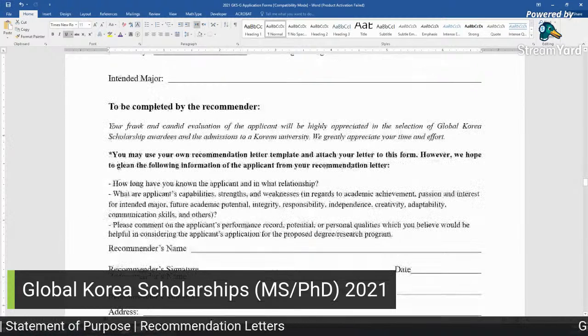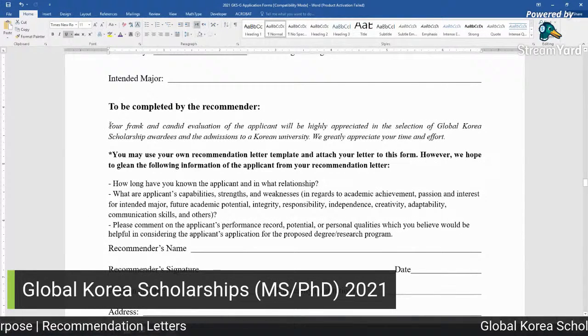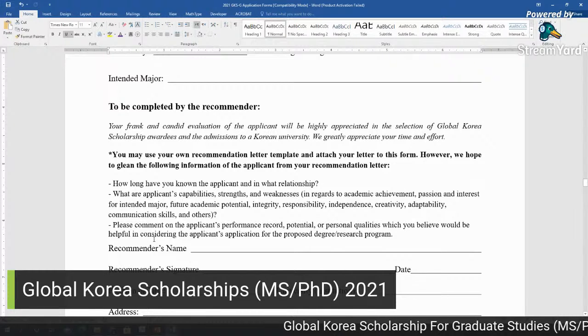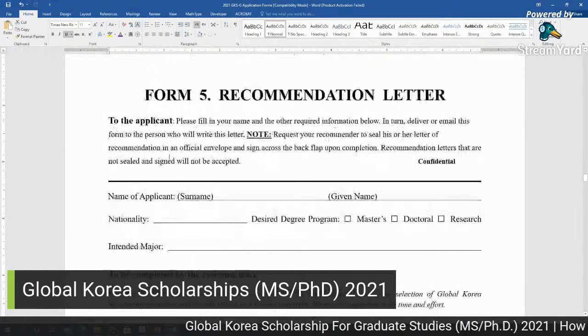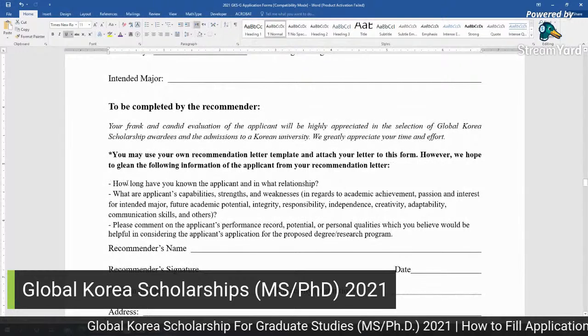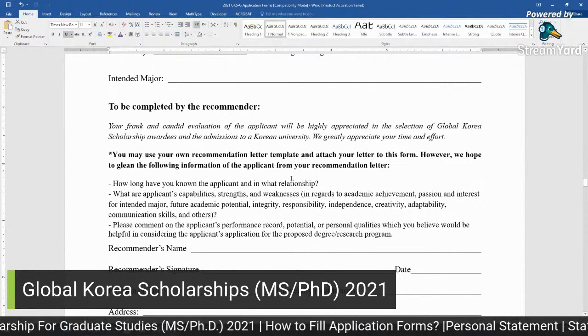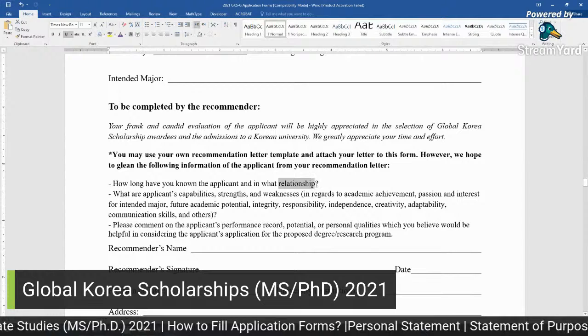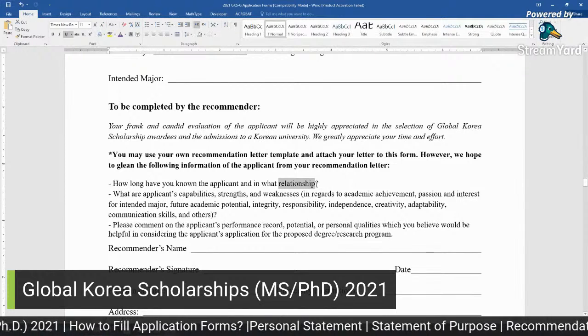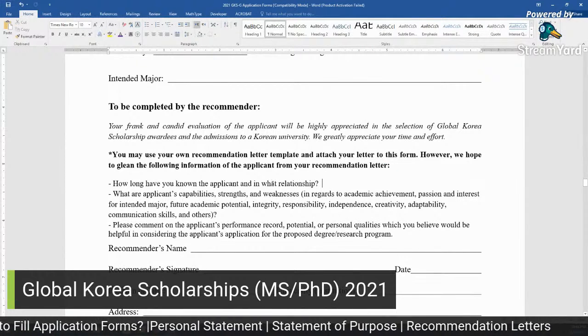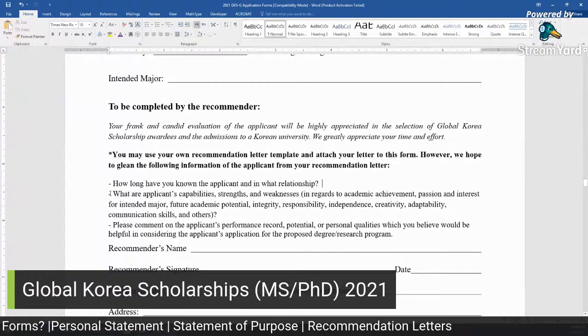So what he will write, actually they want to know, they are writing these questions, so you should give this page to your recommender, and he will write about how long you have known the applicant and in what relationship, like if he was just an instructor, or he was your thesis supervisor or final year project supervisor. What are the applicant's capabilities, strengths, and weaknesses?